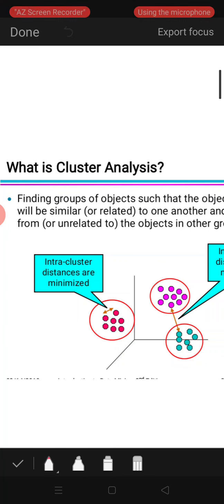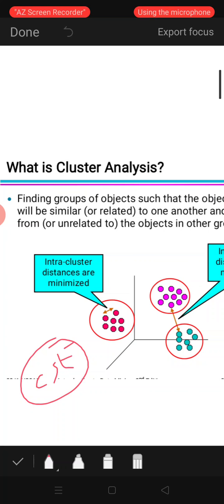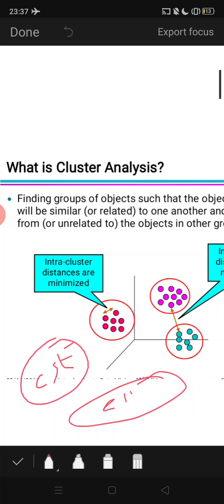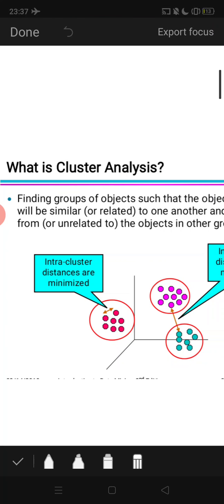For example, if you take students, CSE students, this is one class, and civil students, another class. They have similar subjects, the same question paper. Group of students who study computer related things are in computer science, correct? Group of students who study civil related things are civil students. That's why I call it a civil cluster, and a computer science cluster.